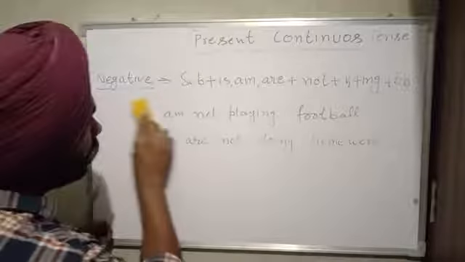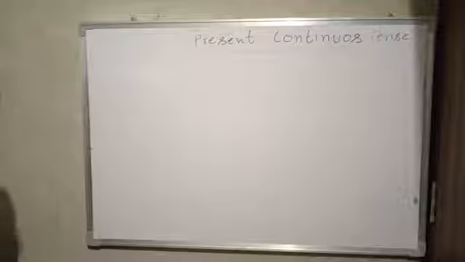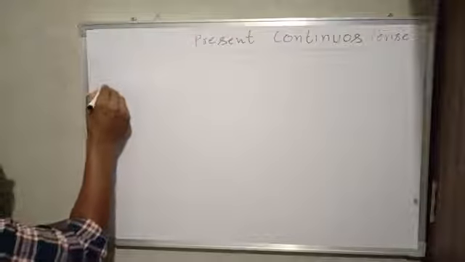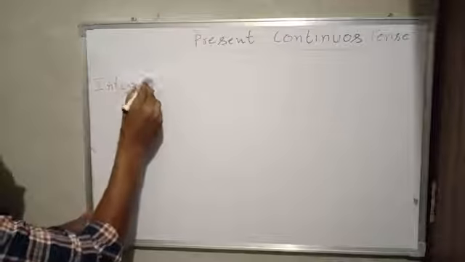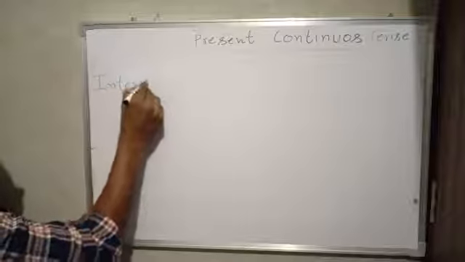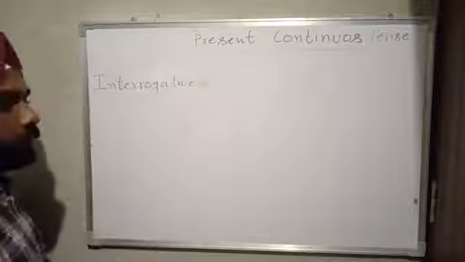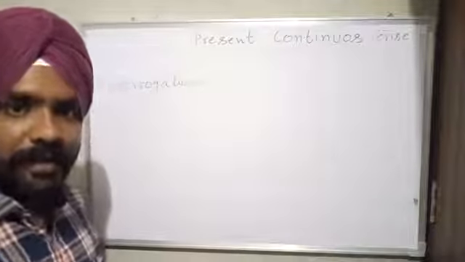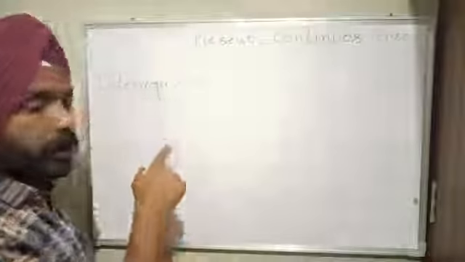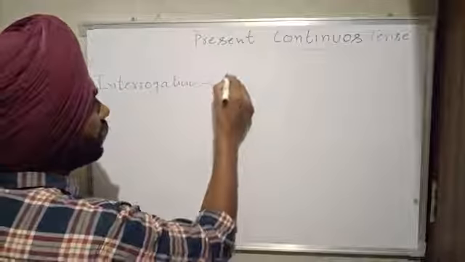Now we are going to move to the third variation. Third is interrogative. Interrogative sentence, when we use the sentence to ask some sort of question. Okay, as I discussed in the last video, whenever we transform a sentence into an interrogative, we always use the helping verb before the subject, and the same is the case in this sentence.